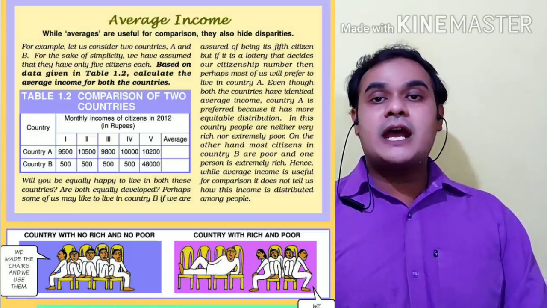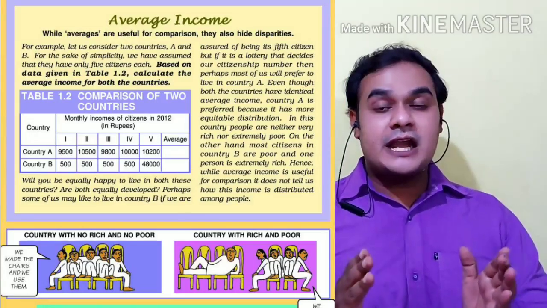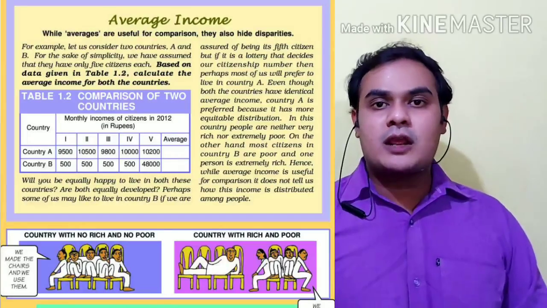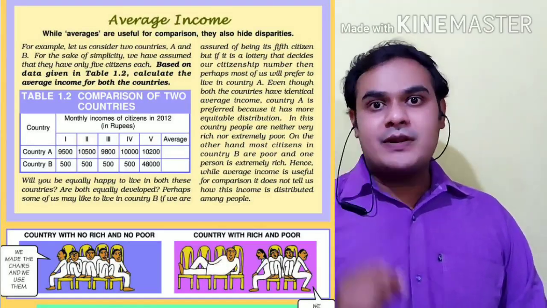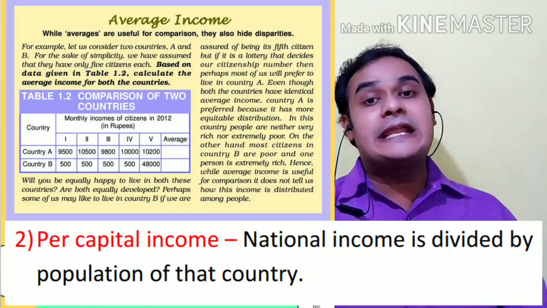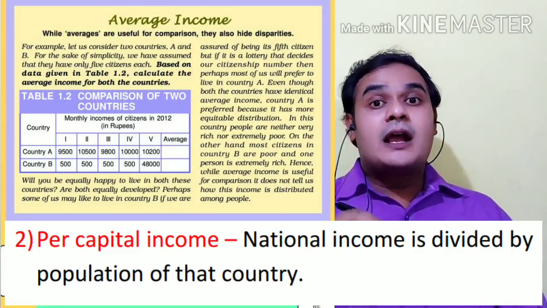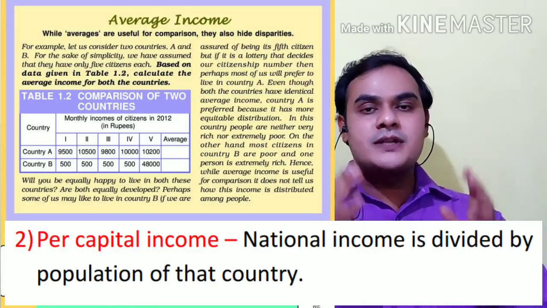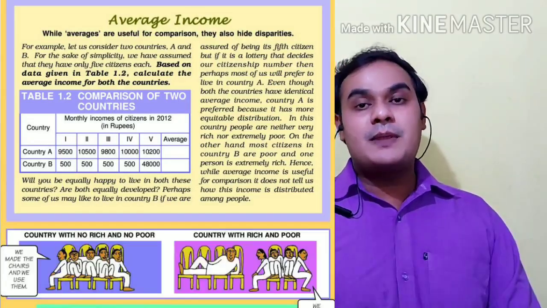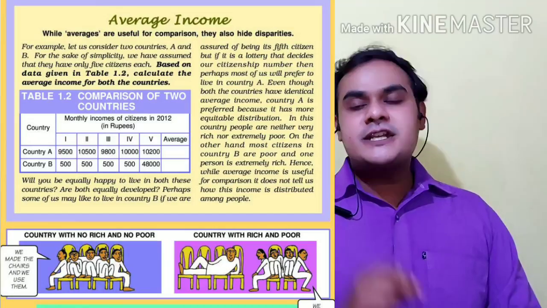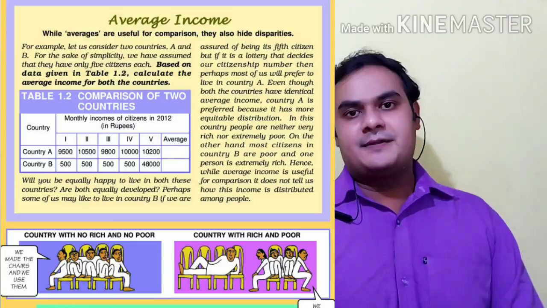We take the total national income and divide it by the total population of that country. So we get an average income, which becomes an apt indicator of development. Irrespective of the population, we get an exact idea of the average income of the people. These are the two main monetary indicators of development.